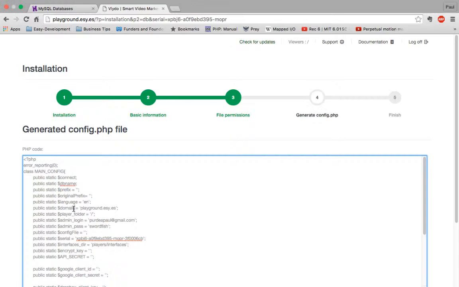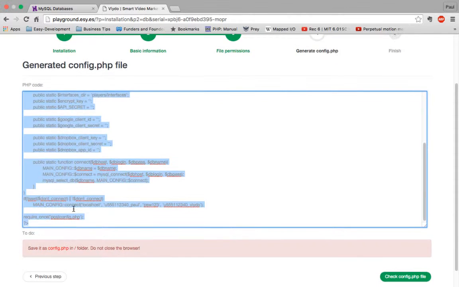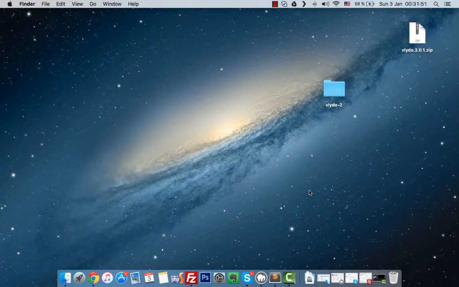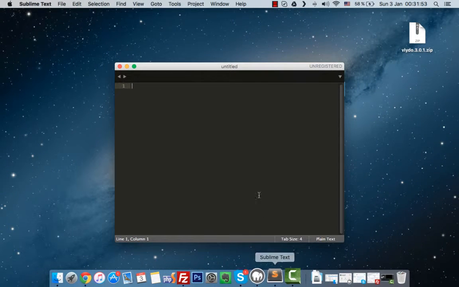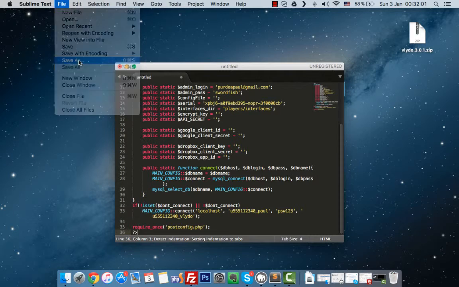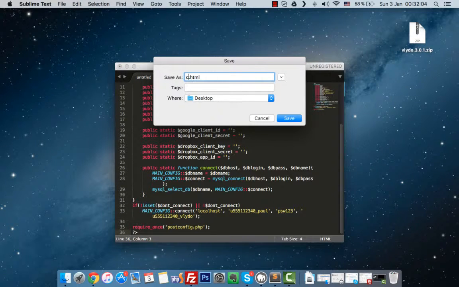A code has been generated by the platform, and what we're gonna do, we're gonna copy it. Gonna select all and copy it. We're gonna select text editor, gonna paste the content, gonna click file, save as, we'll name it config.php. Remember, this is mandatory. The name and the extension is mandatory for the platform to work.